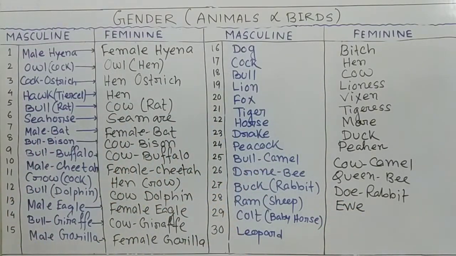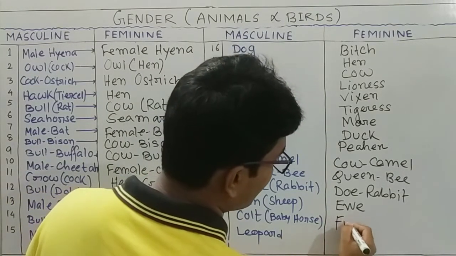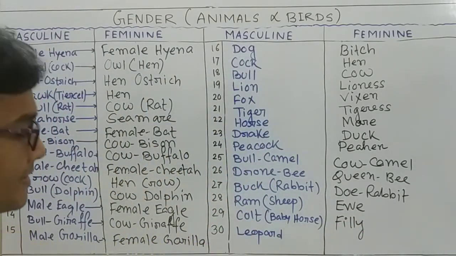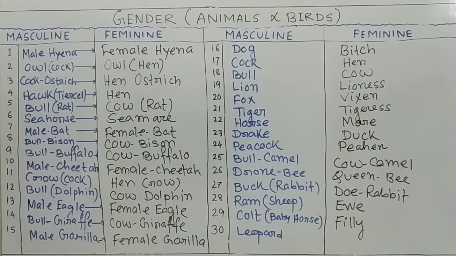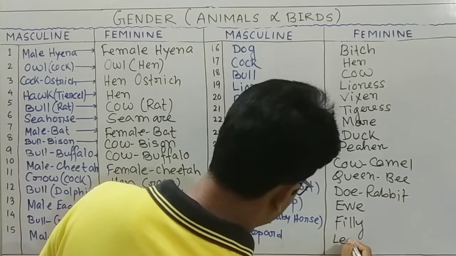Then colt. Actually, colt is a baby horse name. You know that a baby horse is called colt. Masculine is colt, feminine is filly. That means girl, and colt is boys. Then leopard, the feminine is leopardess.